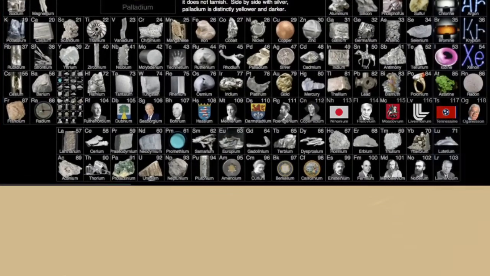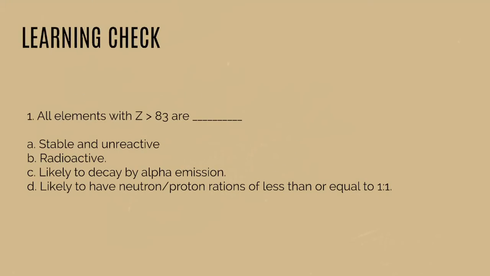So let's take a look at the exercises. All elements with a Z number greater than 83 are: A, stable and unreactive; B, radioactive; C, likely to decay by alpha emission; D, likely to have neutron-to-proton ratios of less than or equal to 1 to 1. And the correct answer actually is letter B, radioactive. Okay, so that is just a learning check.